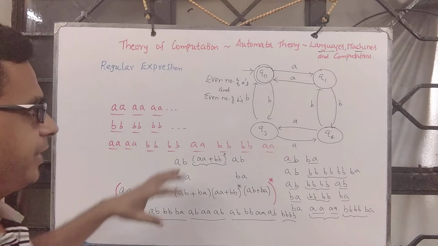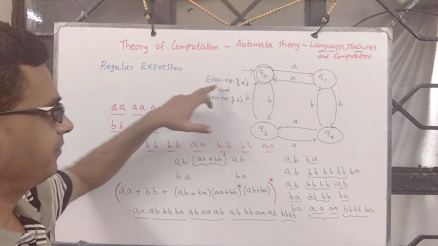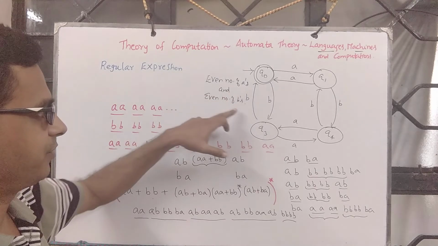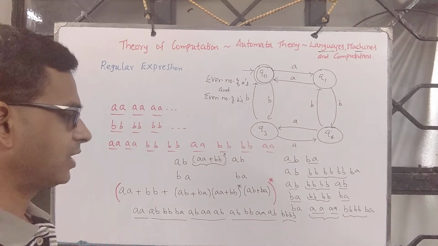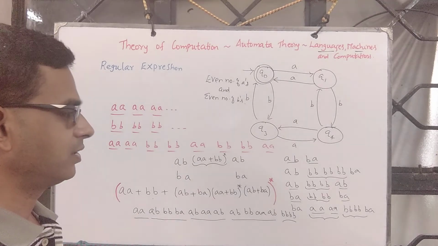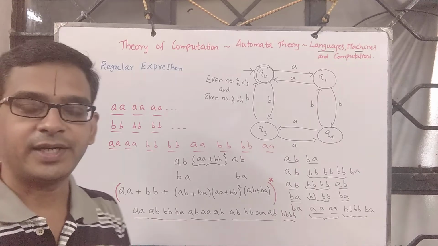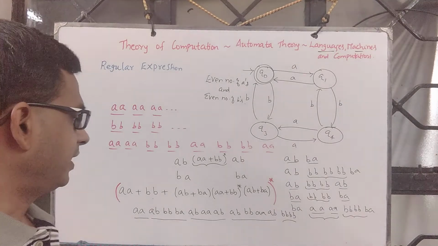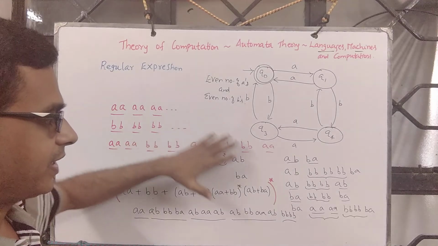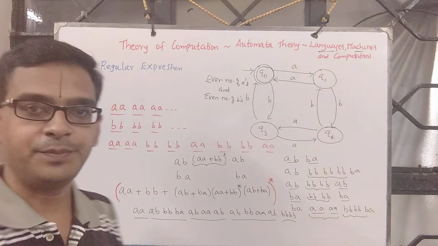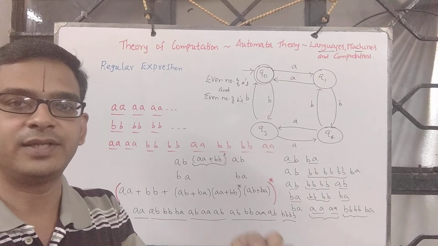Now one can fine tune this and ask for regular expression corresponding to even number of A's and odd number of B's, or odd number of A's and even number of B's, or odd number of A's and odd number of B's. All that one can experiment. So the point that I am trying to highlight is look at the pattern and try extracting sub expressions out of it and combine sub expressions to get the actual expression.